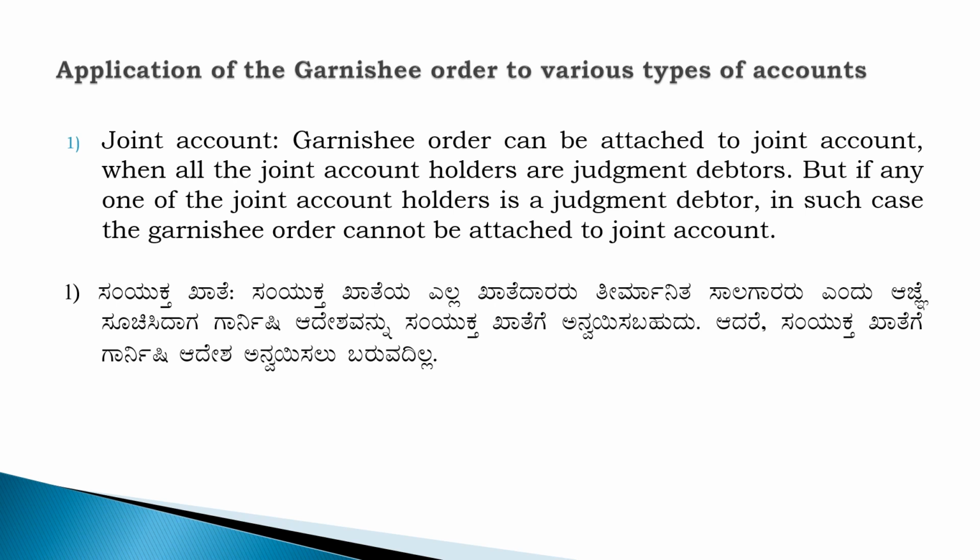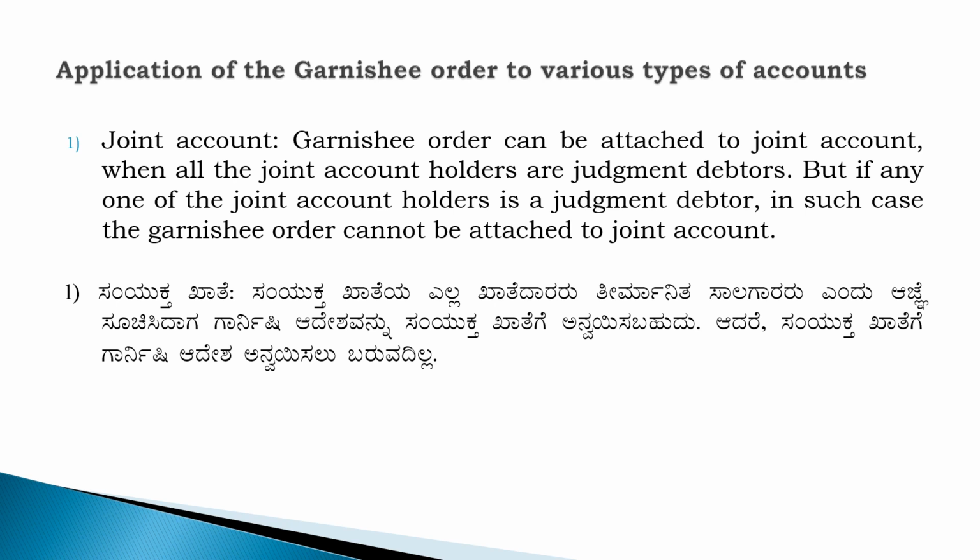Joint account. Garnish Order can be attached to joint account when all the joint account holders are the judgment debtors. But if any one of the joint account holders is not a judgment debtor, in such a case, the Garnish Order cannot be attached to a joint account. Joint account means account is possessed by or opened and operated by more than one. ಸೊ ಈ ಅಕೌಂಟ್ಗೆ Garnish Order ಅನ್ನು ಅಪ್ಲೈ ಮಾಡಬೇಕಂದ್ರೆ ಅಟ್ಯಾಚ್ ಮಾಡಬೇಕಂದ್ರೆ ಇಬ್ರೂ ಜಡ್ಜ್ಮೆಂಟ್ ಡೆಟಾರ್ಸ್ ಆಗಿರಬೇಕು.